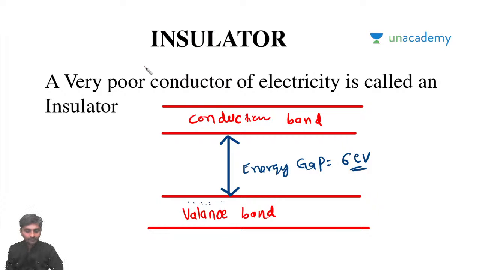What are the examples? Can somebody tell me examples of an insulator? This has an energy gap of 6 electron volts. You know it, I think. Every day we use it. Wood, ceramic, plastic, yes, you are right.